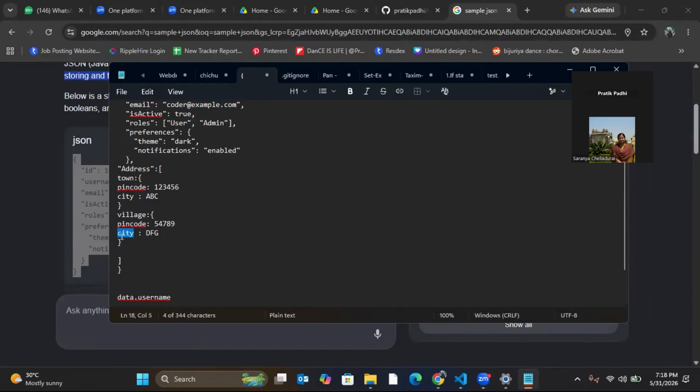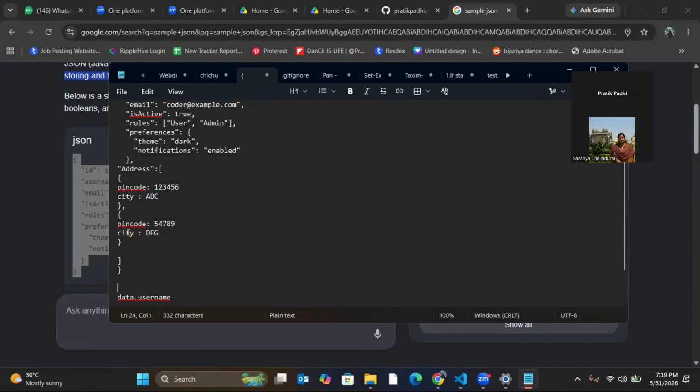How to access the value of this city? So I have to use data dot village. What I told you: this square bracket means this is an array. So this is 0 and this is 1, and town will not be there, because it's an array.